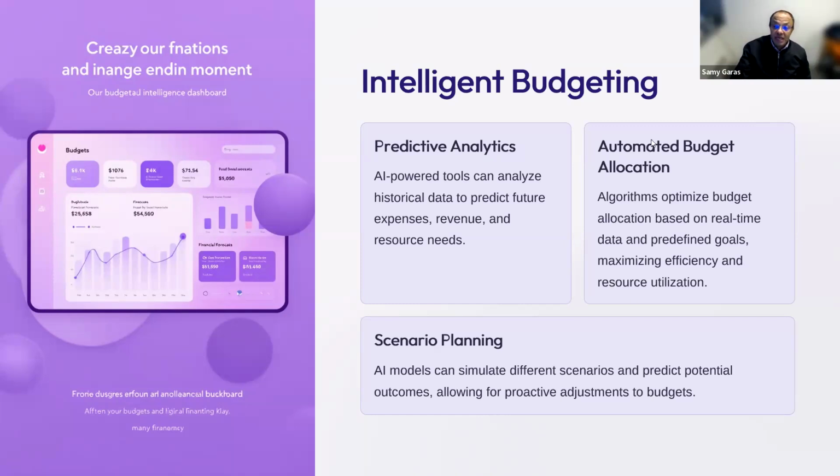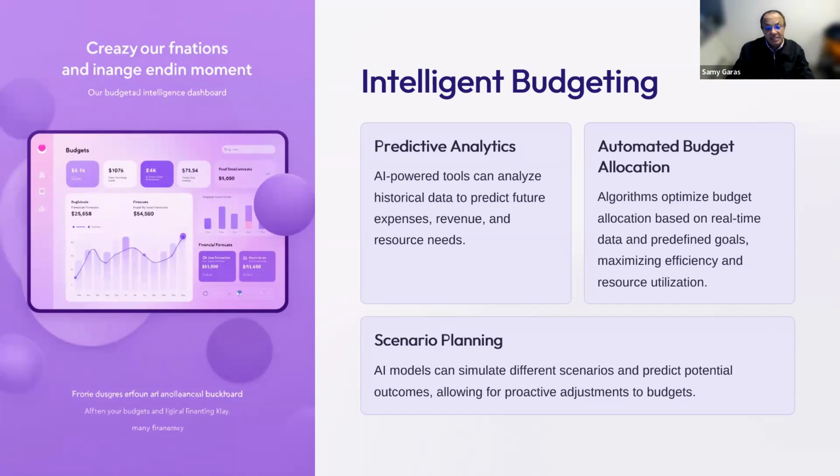We can even do automated budget allocation, where we can see what our goals and strategy are, and how we can use our resources to achieve our goals. We can do this by building scenarios. And by the way, scenario planning can even be found in Excel. So if you go to Microsoft Excel with your data, you can build different scenarios. And according to that, you can go back and adjust your data to meet your scenario.